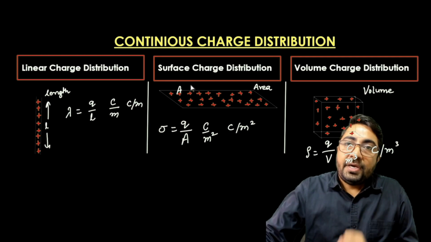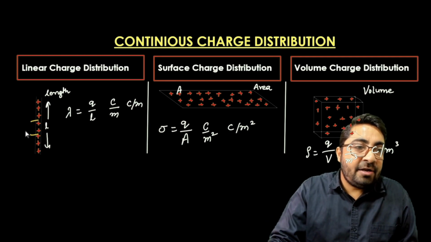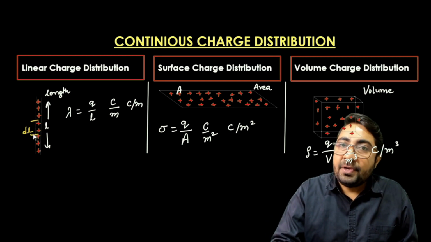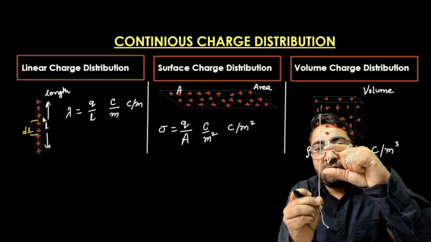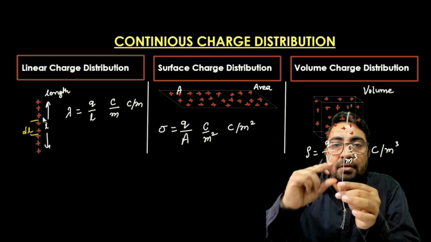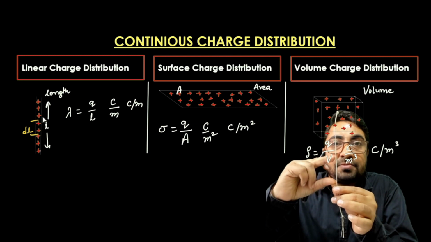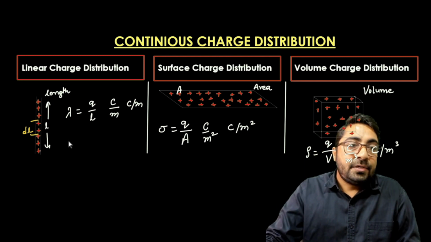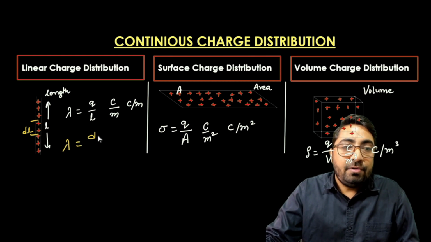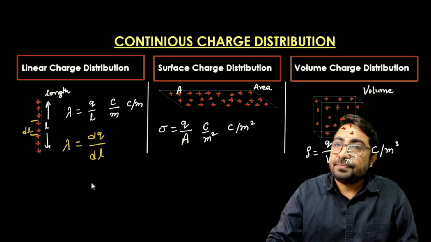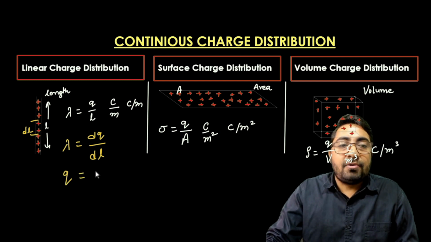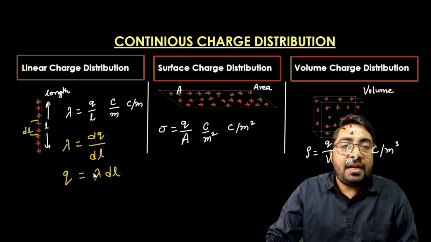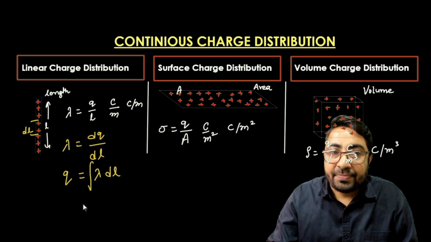So if we have a small segment of length, dl, with a small number of charges on it, the charge density is lambda equal to dq upon dl. So the charge can be calculated as the integration of lambda into dl.